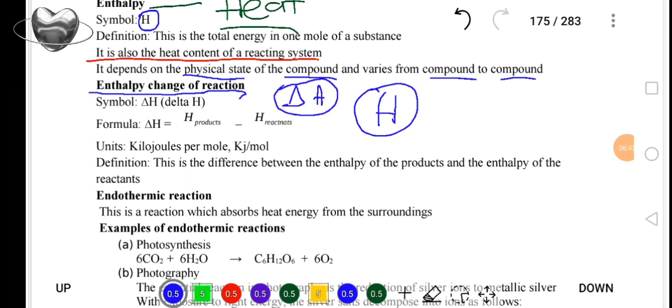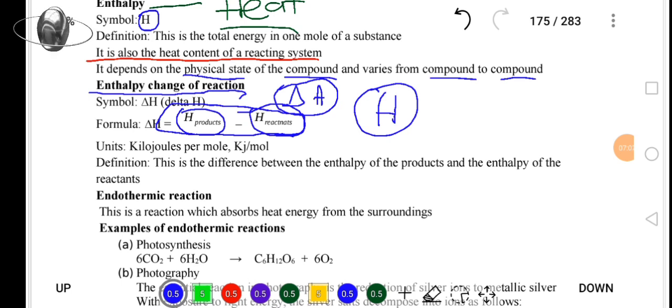And the enthalpy change, provided the graph is given to you, we use this formula, where we say the enthalpy change equals the enthalpy of the product minus the enthalpy of the reactant. Very important, my dear learners. And we said enthalpy is the total energy in 1 mole of a substance. Therefore, the units for enthalpy is kilojoules per mole.